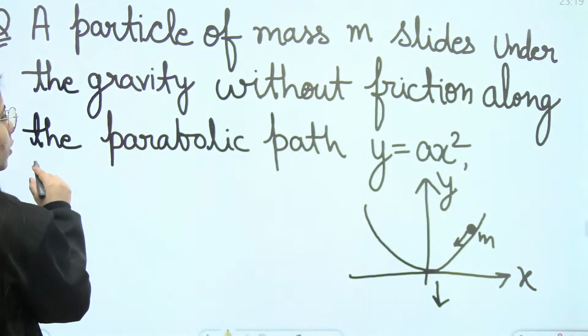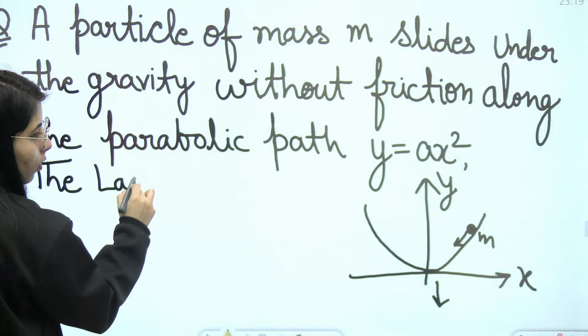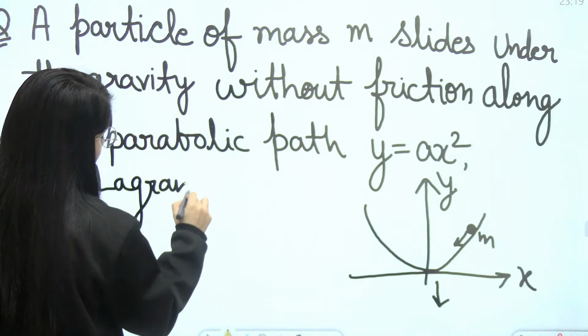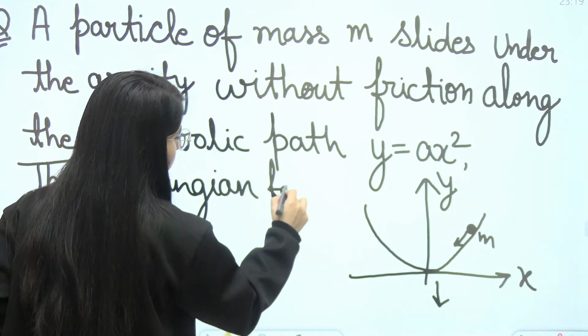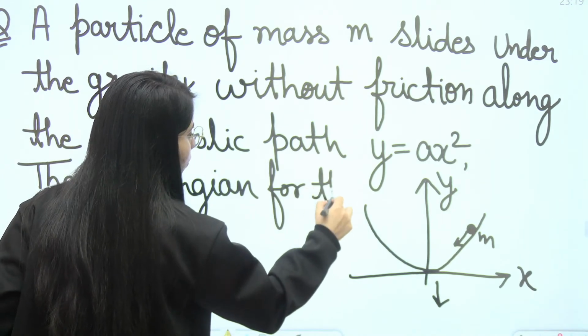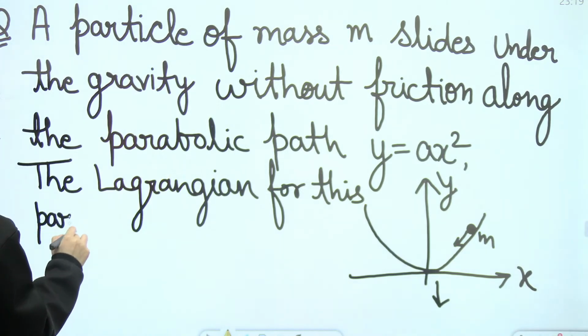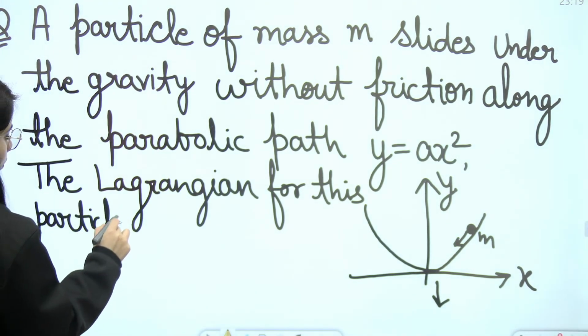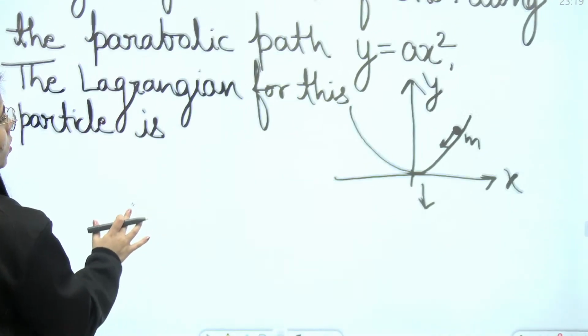The Lagrangian for this particle is, okay, options are.